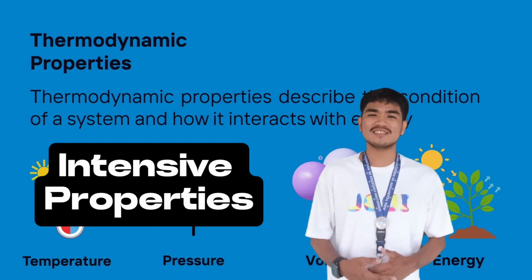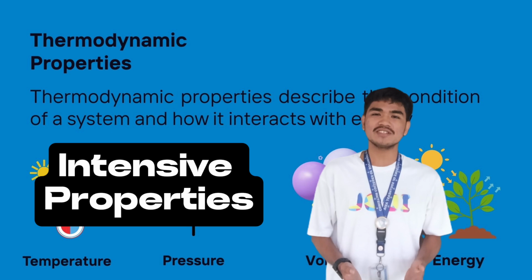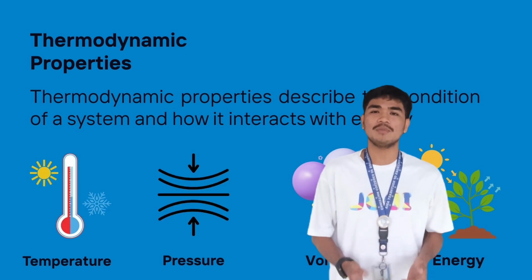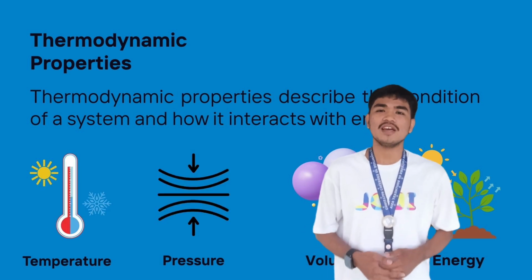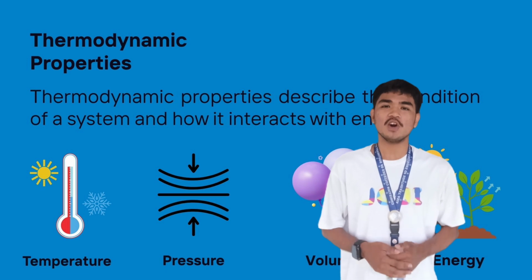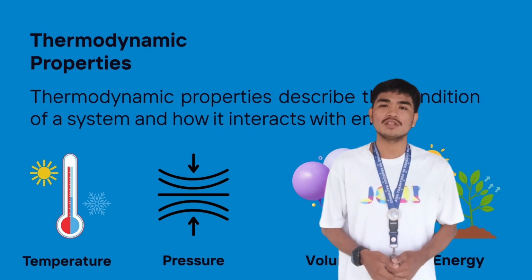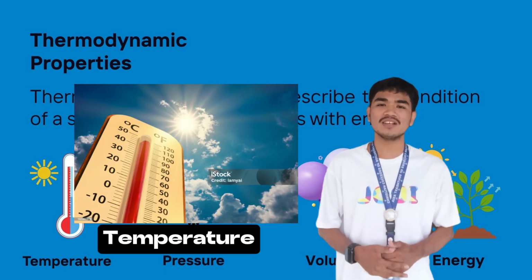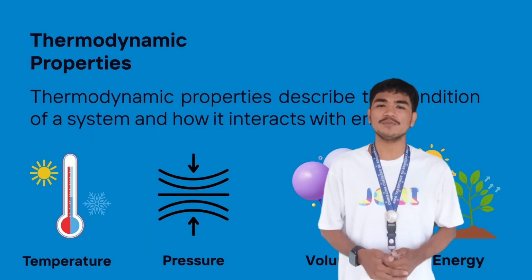We also have intensive properties. These properties do not depend on size or amount of matter in a system. They remain the same no matter how big or small the sample. Temperature measures how fast molecules move. The hotter something is, the faster its molecules vibrate.